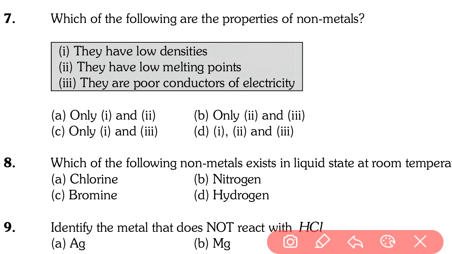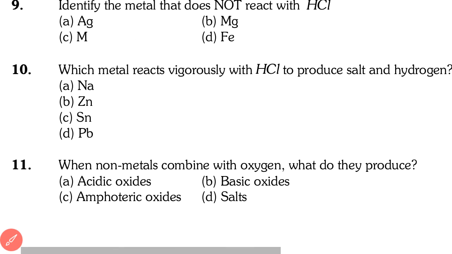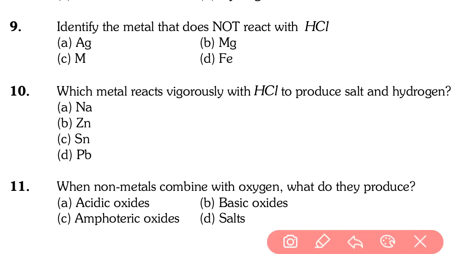Question number 8, answer is C, bromine. Okay. Going to next question, question number 9, 10 and 11. Question number 9 says: identify the metal that does not react with HCl. HCl means hydrochloric acid. Which of the following metals does not react with hydrochloric acid?